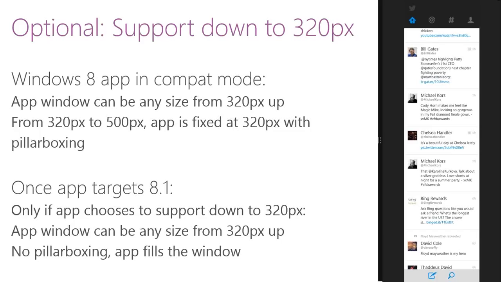The whole area will be filled by the application. Does this make sense? So if you have Windows 8 applications running on 8.1 which have not yet targeted 8.1, pillar boxing will be used to run those applications. And once they target 8.1, no pillar boxing will be there, and the application will fill the whole window.